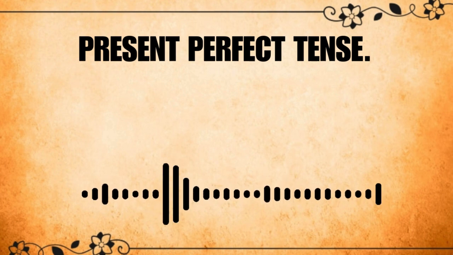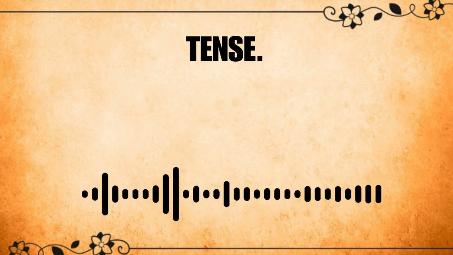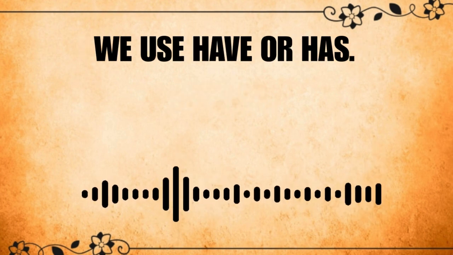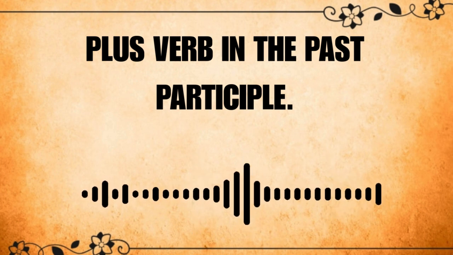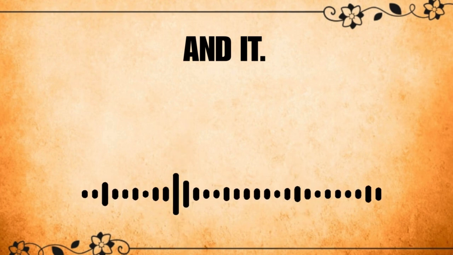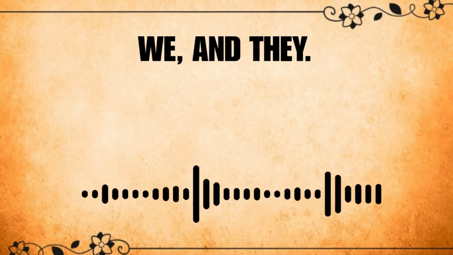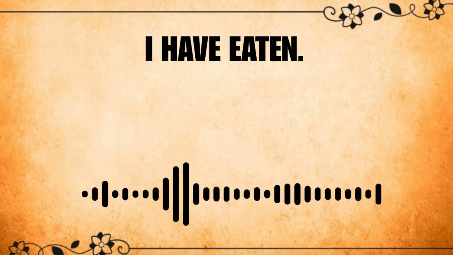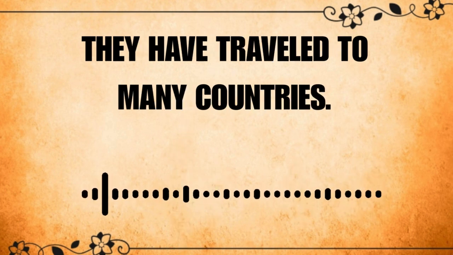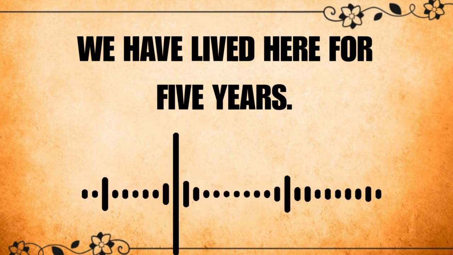Present perfect tense. Now, let's talk about the present perfect tense. The present perfect is special. We use have or has plus verb in the past participle. Has is for he, she, and it. Have is for I, you, we, and they. I have eaten. He has finished his homework. They have traveled to many countries. We have lived here for 5 years.